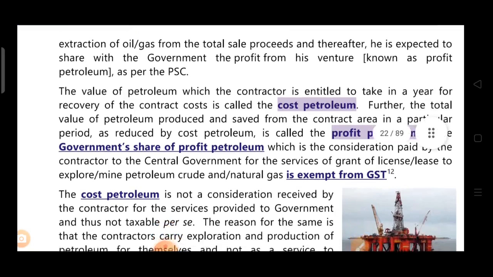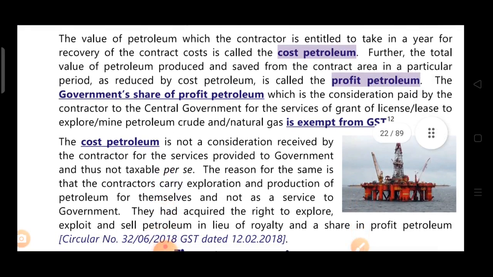The government share of profit petroleum, which is the consideration paid by the contractor to the central government for the services of grant of license or lease to explore or mine petroleum crude and natural gas, is exempt from GST. As we can see, this is a consideration paid to the government. The government has given the license to the contractor to discover oil or gas, and in return the contractor is paying the consideration, the profit share from the venture.